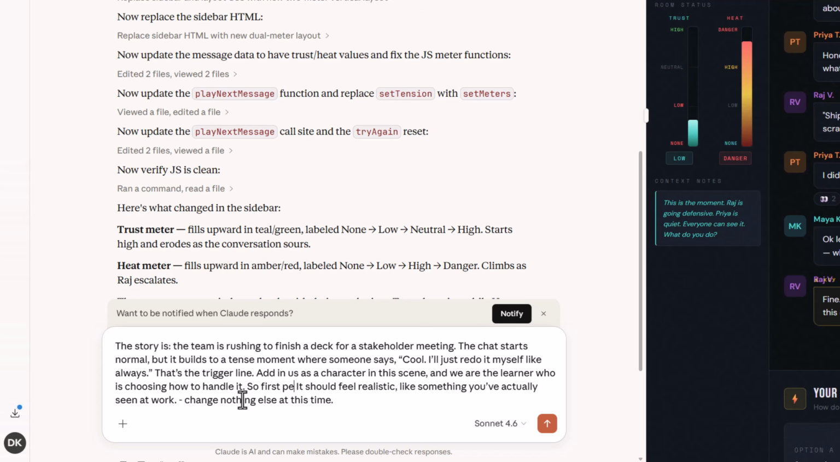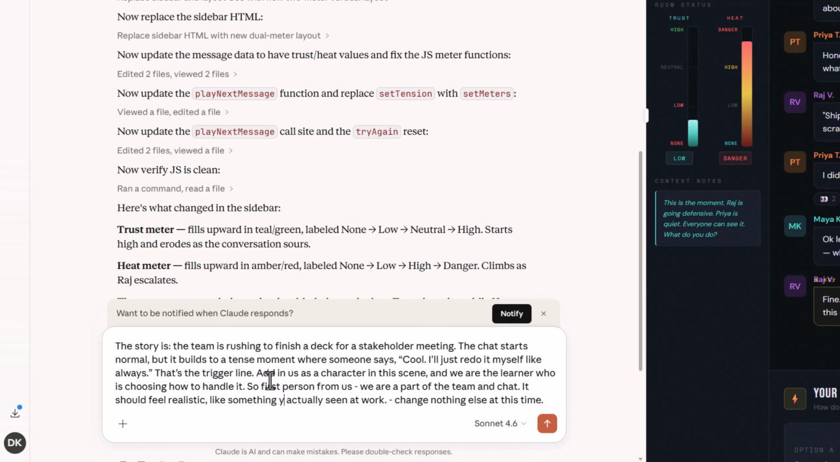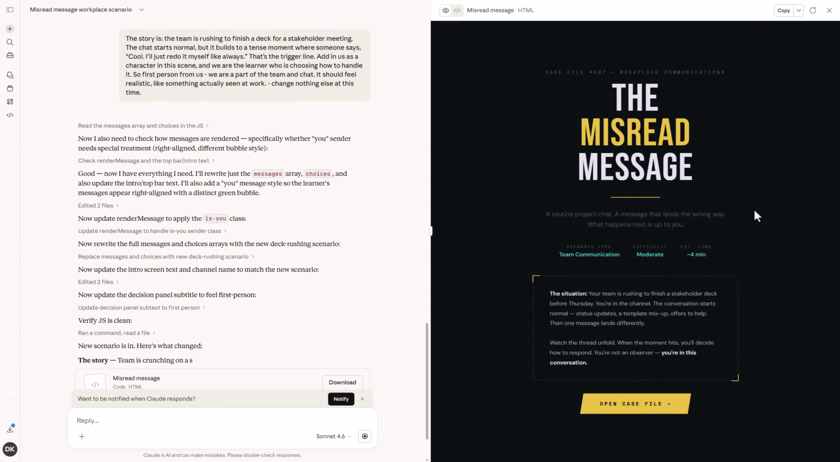So first person from us, we are a part of the team and chat, okay? And then it should feel realistic, like something you've actually seen at work. Change nothing else at this time. All right, so let's see what it does here.